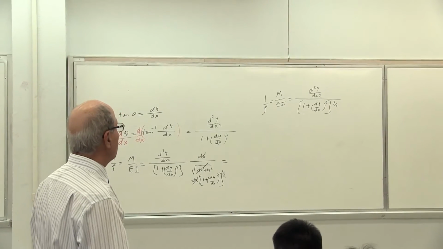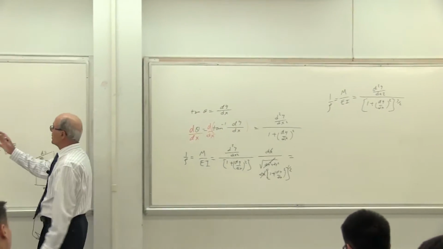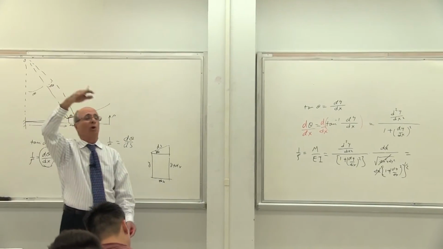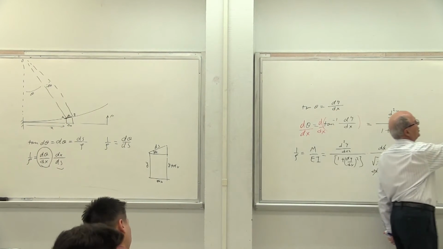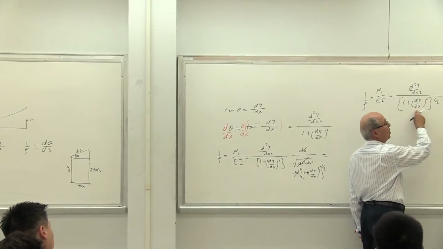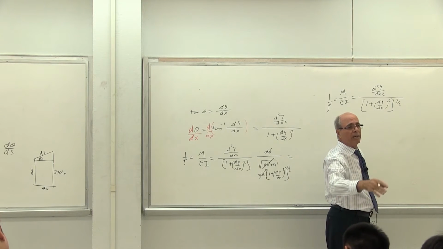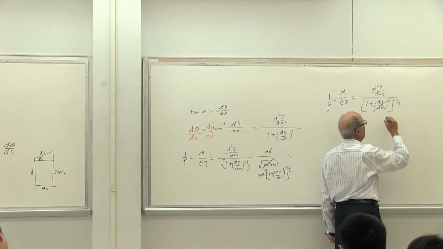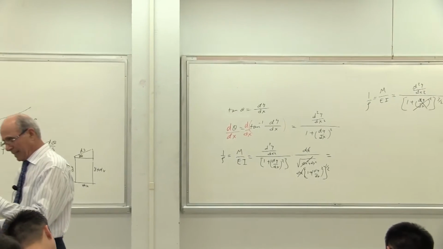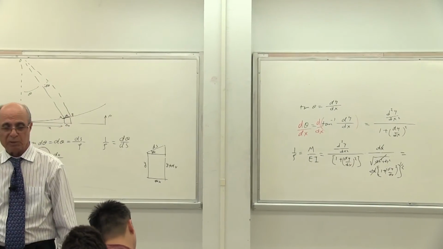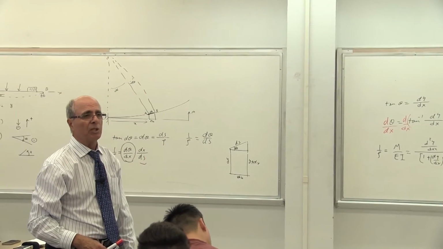Correct. Now, for the purpose of this course, I said everything is very small, so you don't see here the theta or y. It is so small that we can say, since this is 1 and dy by dx is very small, when it becomes a square, let's say this is 0.01, when you square it, it becomes 0.0001. Everybody understand that? So for the purpose of discussion in this class, those are called secondary deformation. It has a sort of impact when we go through it, you probably realize that, which I'm going to explain to you later. But we are going to assume that it is negligible or equal to 0.